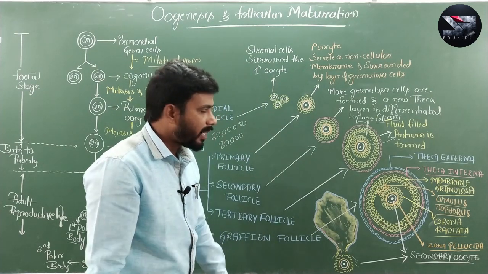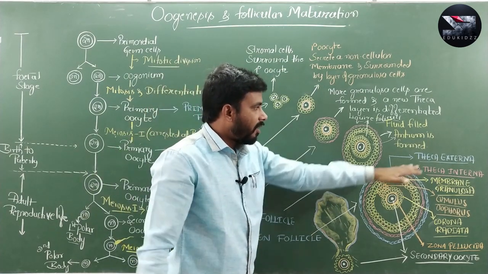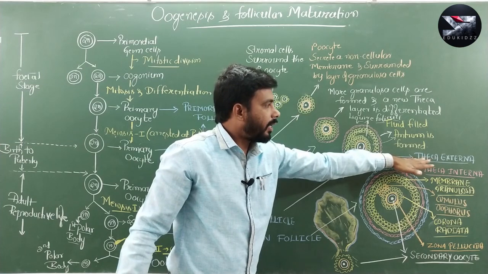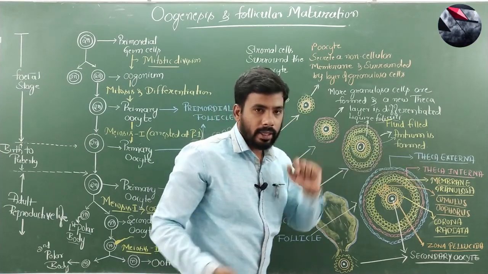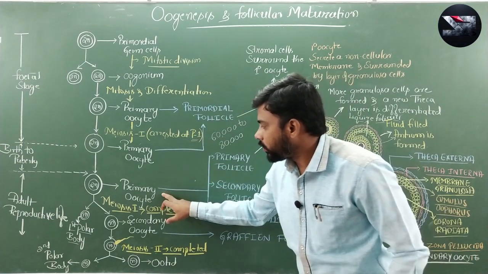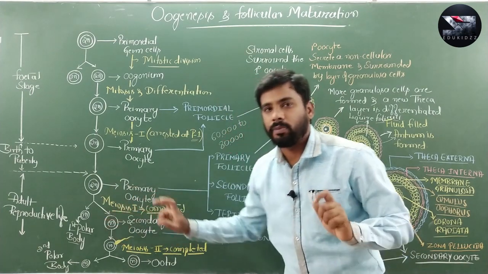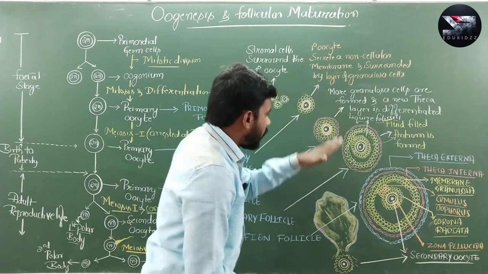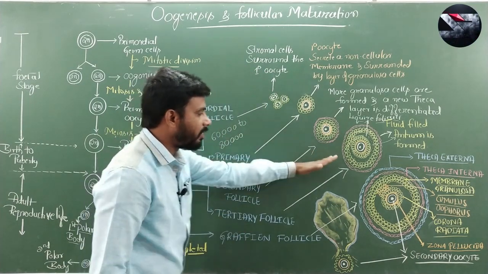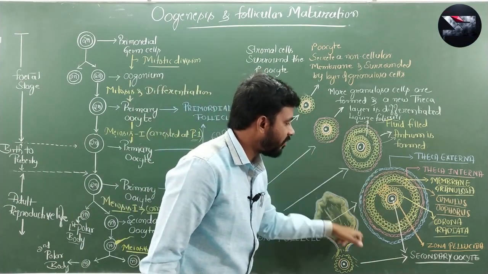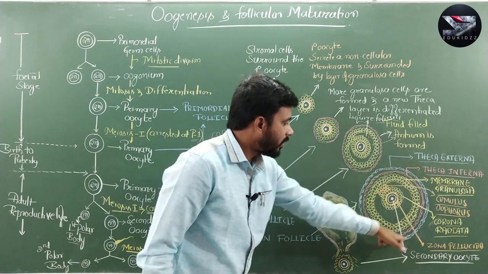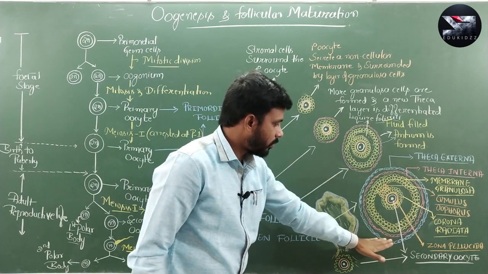And you have to remember exactly at this time, when theca layer is differentiated into theca externa and theca interna, this primary oocyte completes its first meiosis to form secondary oocyte and first polar body. Now, this tertiary follicle will become mature into the Graafian follicle. This is the Graafian follicle.